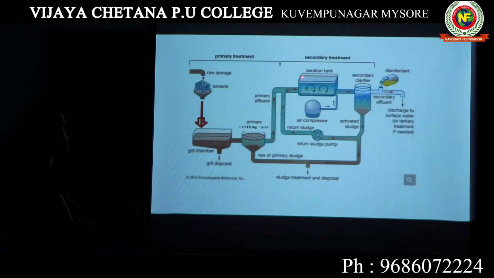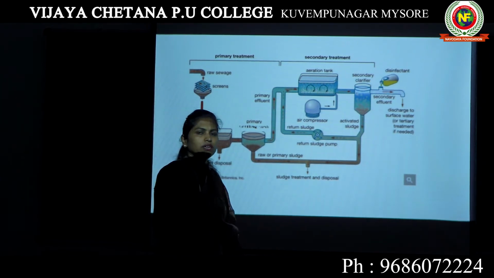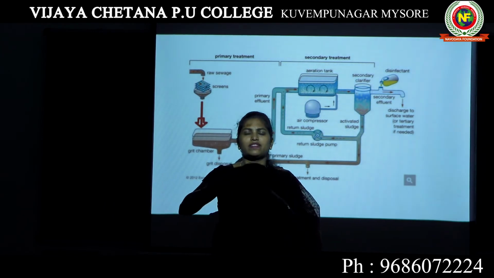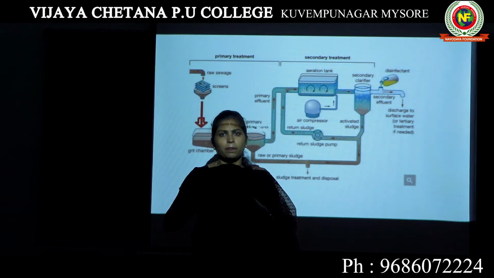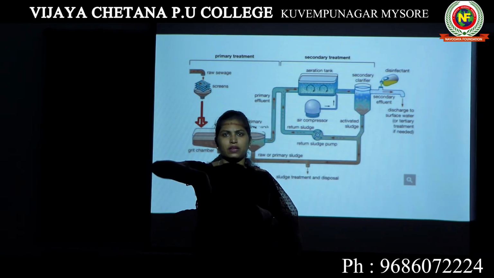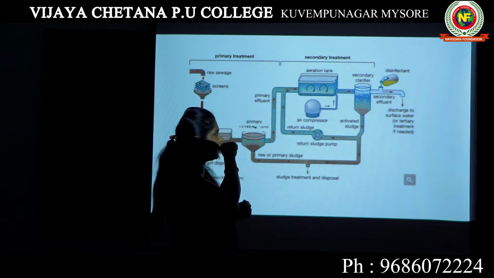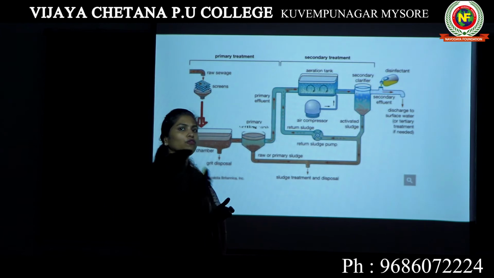What is the speciality of this aeration tank? Here you can see there is an arrow mark which shows something is rotating. So in this aeration tank, provision is made for the constant mixing of water, and also there is continuous supply of air.